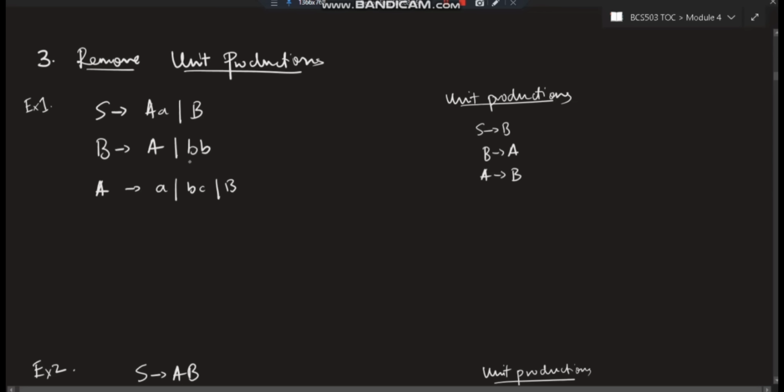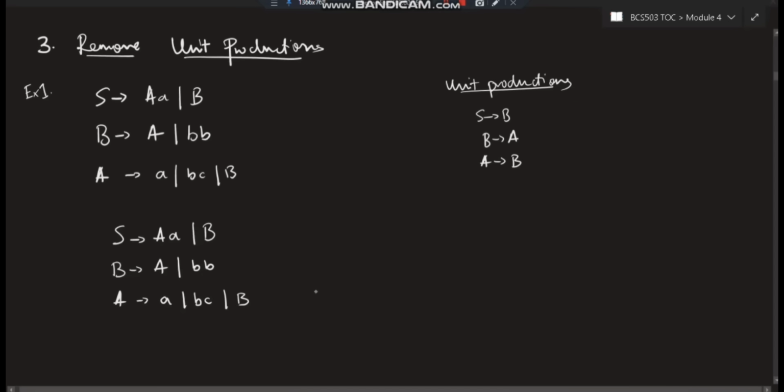After you have noted down the unit productions, you have to remove them. Let's have a look how to remove them. So to remove the unit productions, you have to follow a very simple rule. Start from the beginning. Okay, first I'll focus on S goes to B. If I have to remove, what I will do, I'll just again write the same thing here. Okay, I've written the same thing here, and now I'll be considering each one by one.